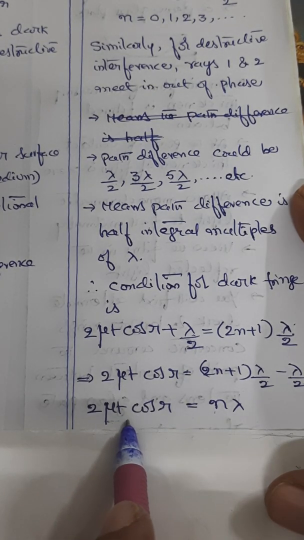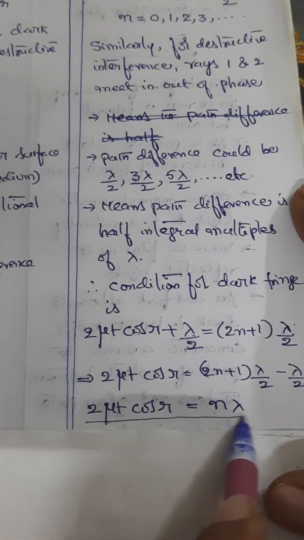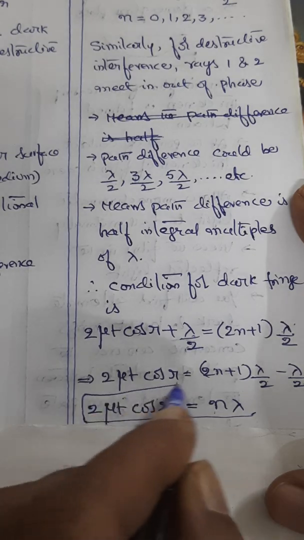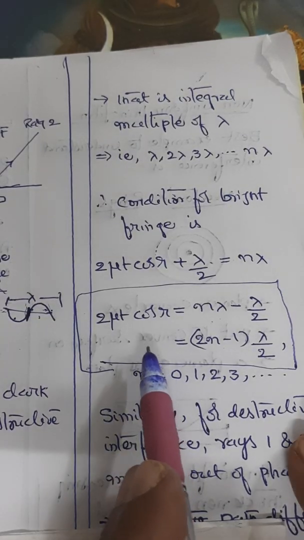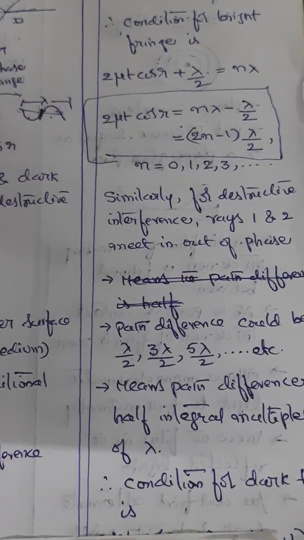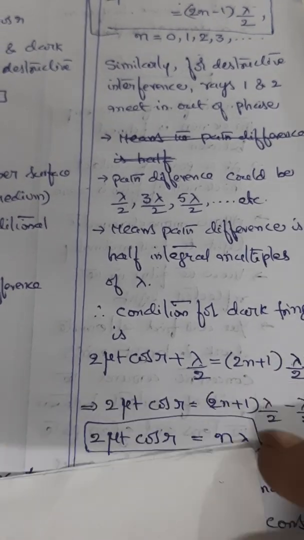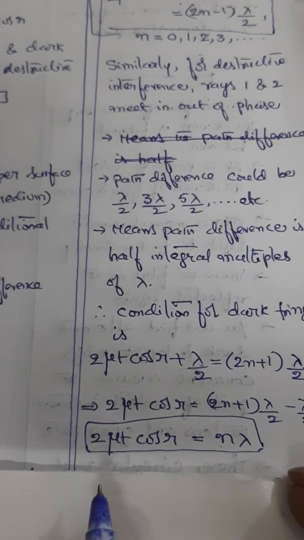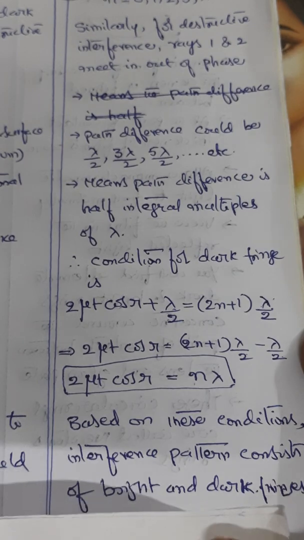That means you will get the condition for dark fringe. Depending on these two conditions, what are those two conditions? Dark fringe condition is this one, and this is the bright fringe condition. So depending on the bright fringe condition and the dark fringe condition, you will be getting interference patterns consisting of both bright and dark fringes.